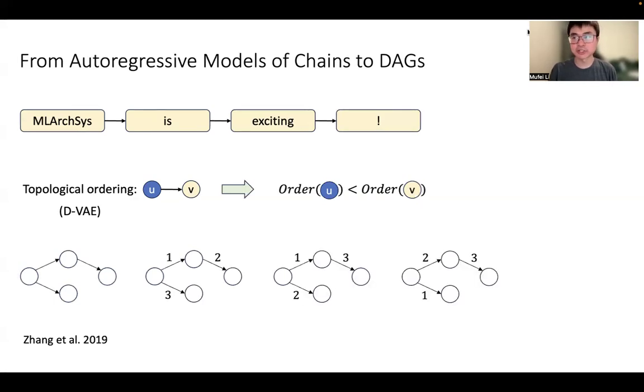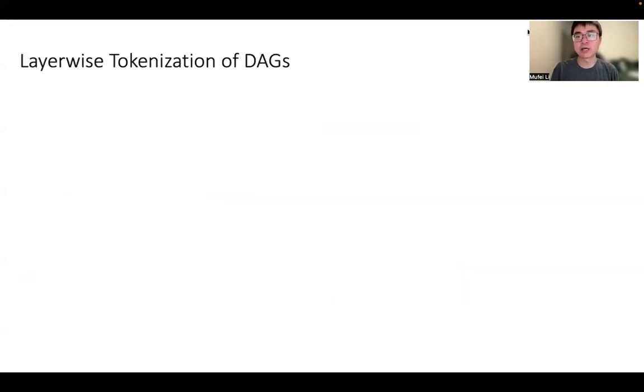However, topological orderings are not unique. Even this small DAG has 3 topological orderings. To properly learn an autoregressive model based on topological orderings, we need to perform manual data augmentation, which can be cumbersome for complex real-world DAGs with a huge number of topological orderings. A natural question is then, can we develop an autoregressive model of DAGs with a unique generation ordering? Equivalently, can we obtain a unique partition of the nodes in a DAG?